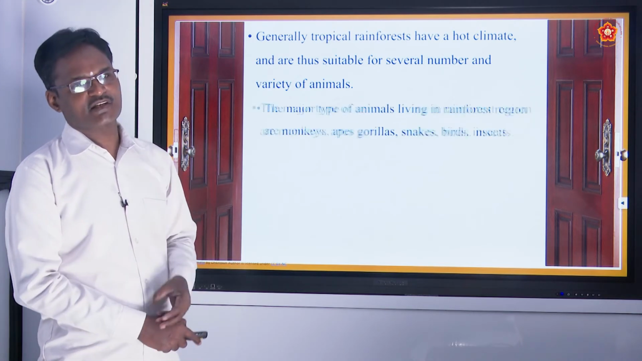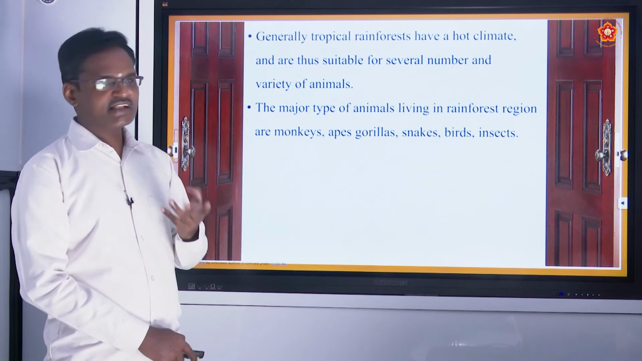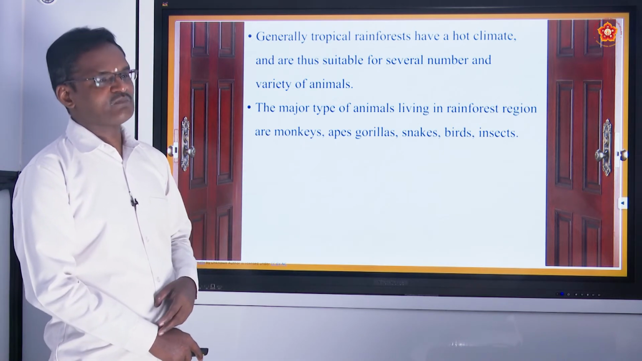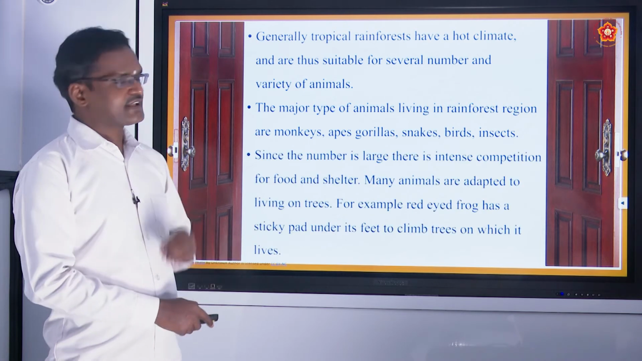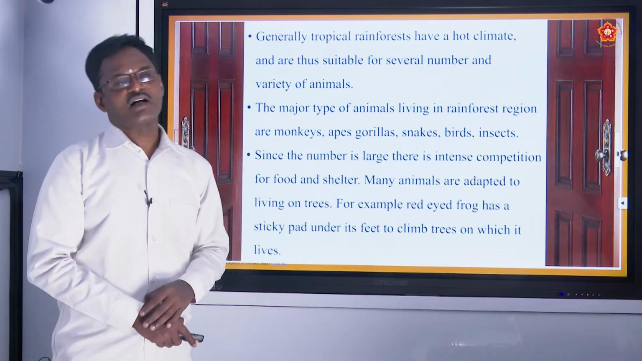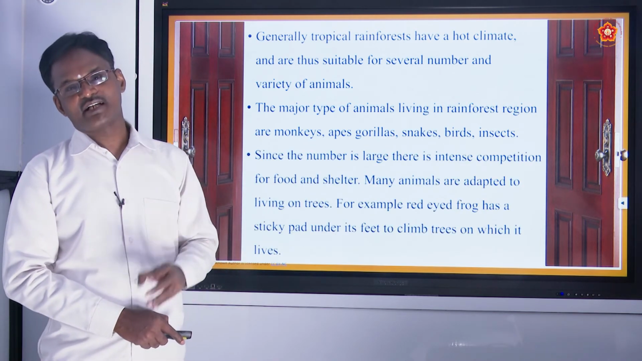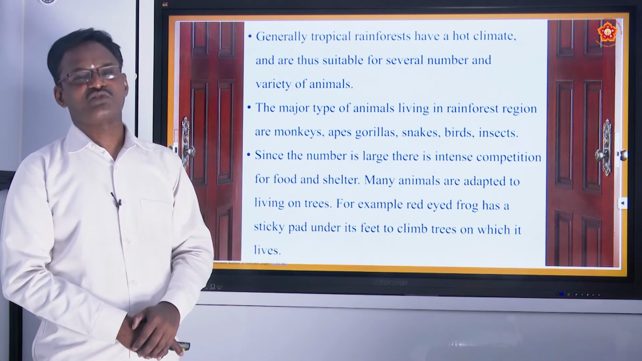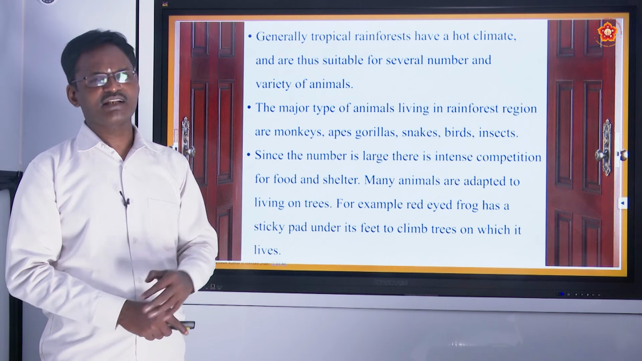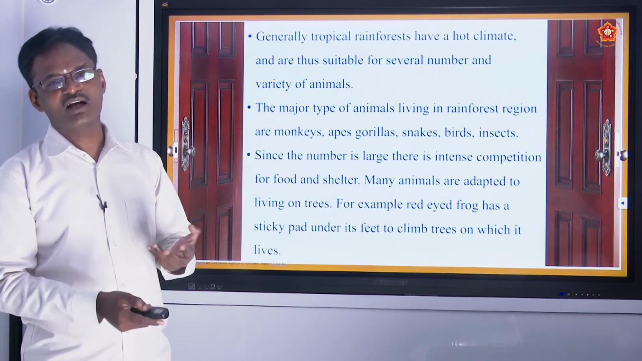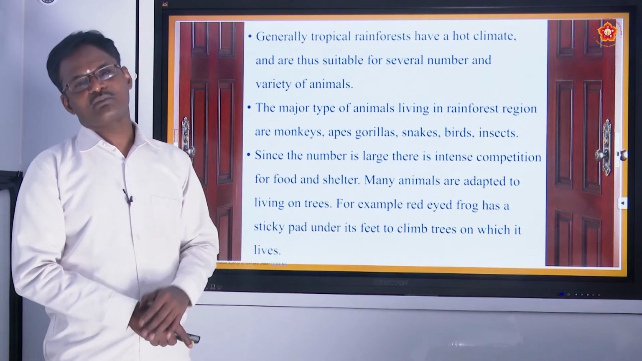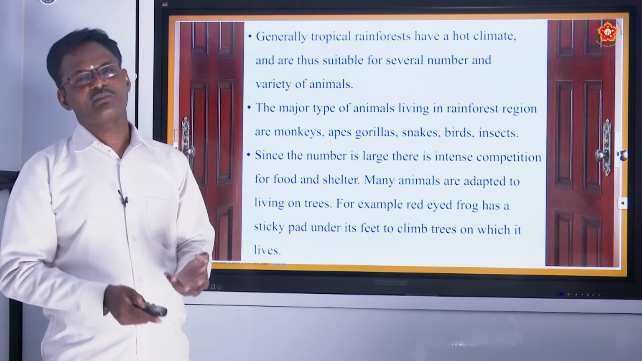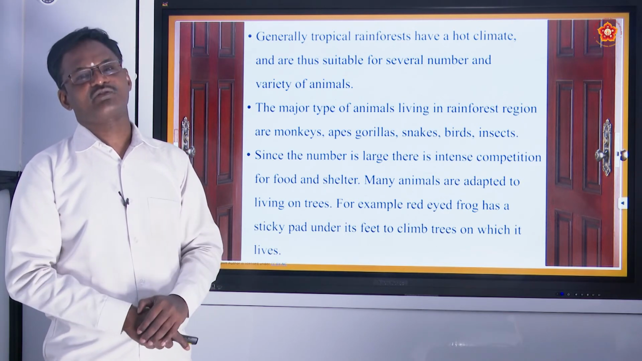We can take birds, snakes, insects, monkeys, apes, gorillas. And not only that, because it is very hot, it is very suitable for different varieties of animals. Because of competition for food and shelter, if the population is more, what will happen? There will be competition. Even in human population, if it is large and extended, what will happen? There will be competition for food and shelter. Each and everyone will fight.